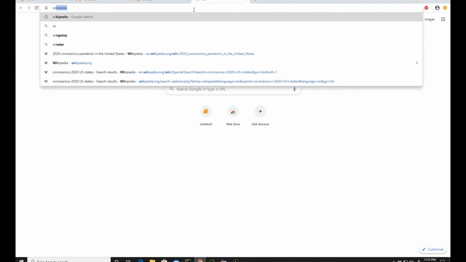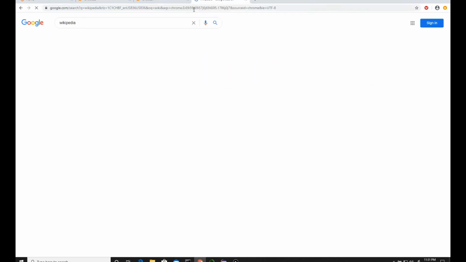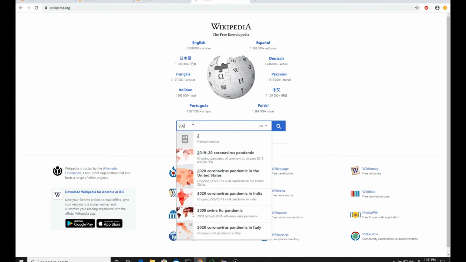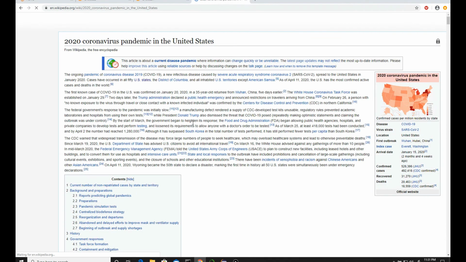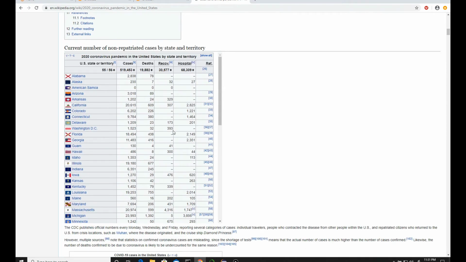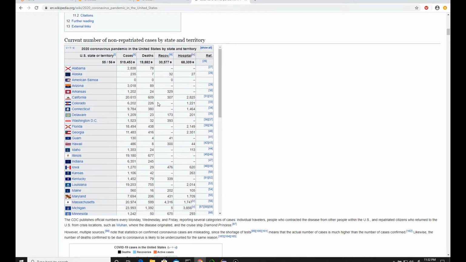If you open Wikipedia and just search for 2020 pandemic numbers, we can come here and see. This is the place where they already collected the data from different states. From the public health departments, they collated all the data into this nice table, and this is the table that can be taken as a source for our data.